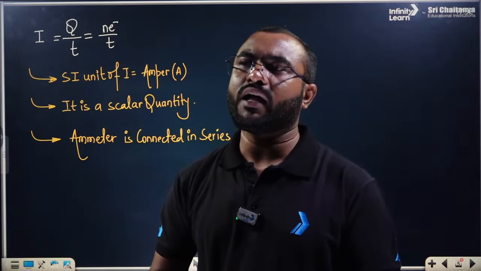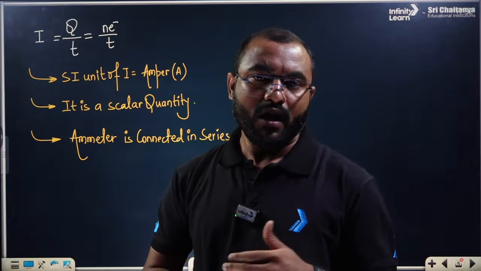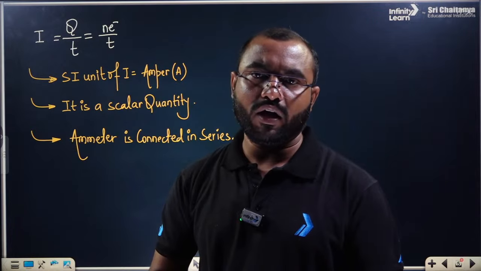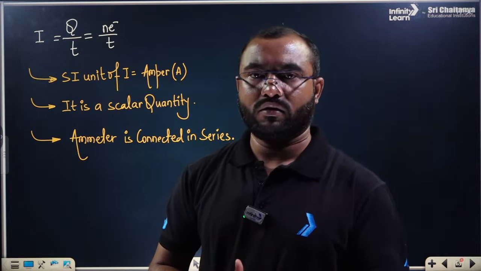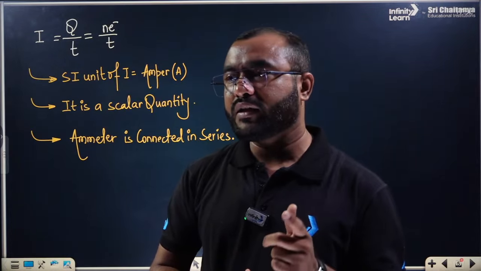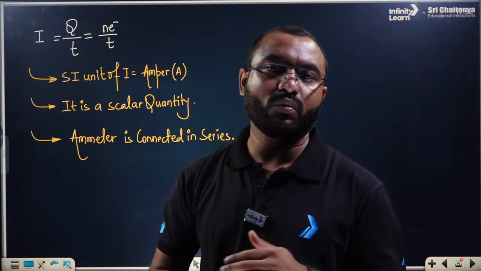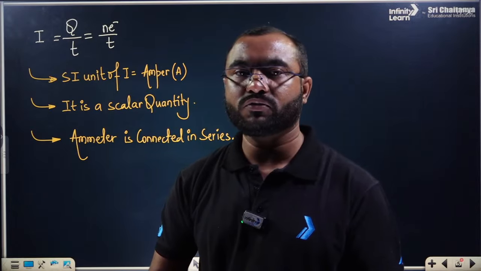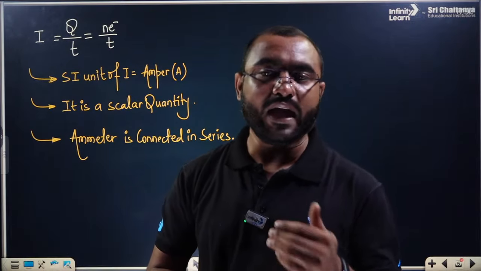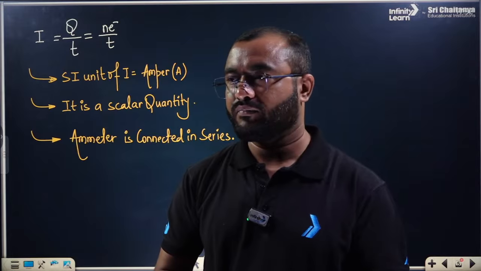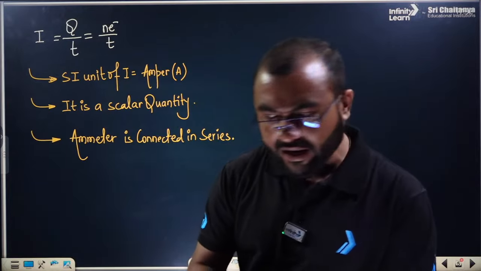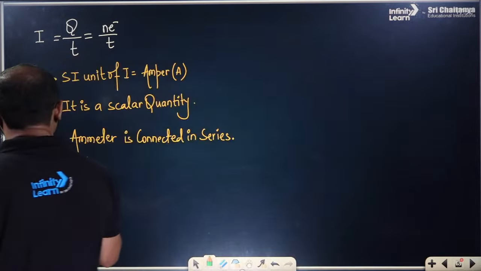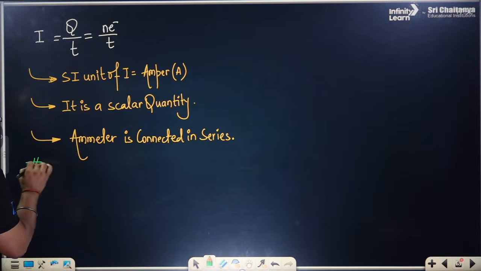It has been said that at a constant temperature, if the charges are flowing through a conductor, what will be happening? The potential difference will be equal to, not equal to, directly proportional to the current, everyone. This is what it is. Fine. Now there is one more topic that I have left, so that is what I am going to teach you right now. If we talk about the potential difference, everyone,